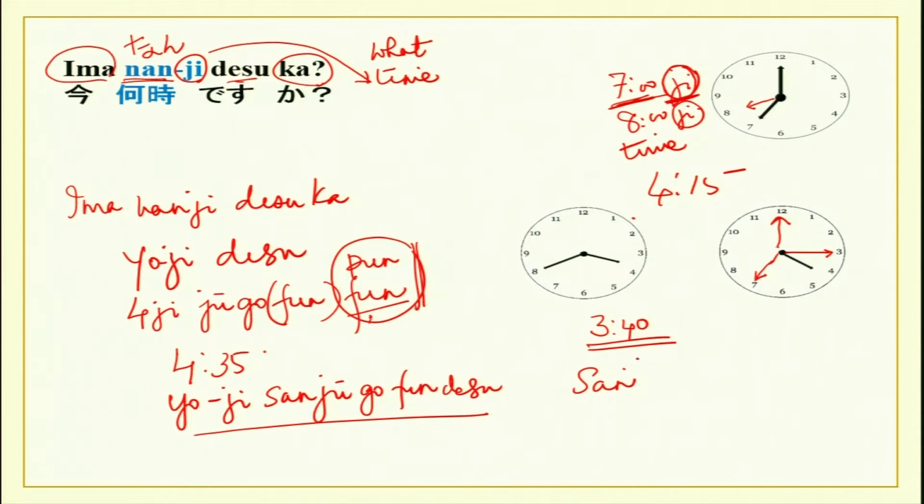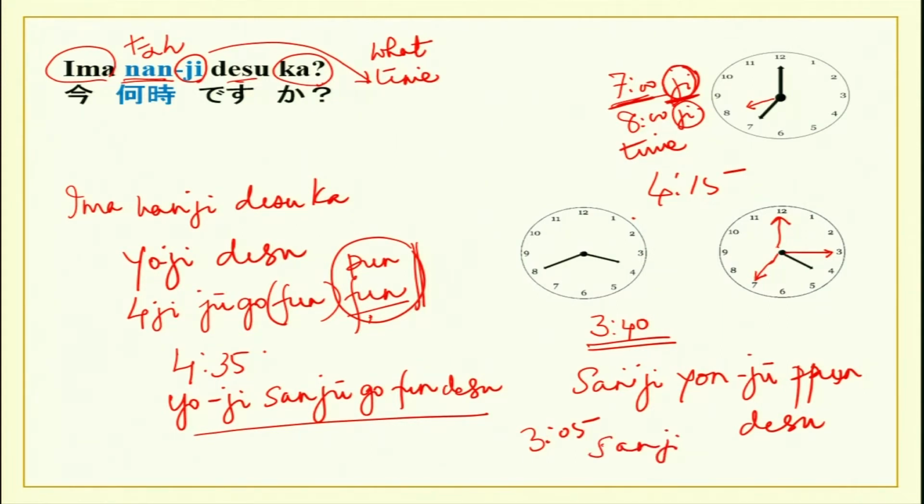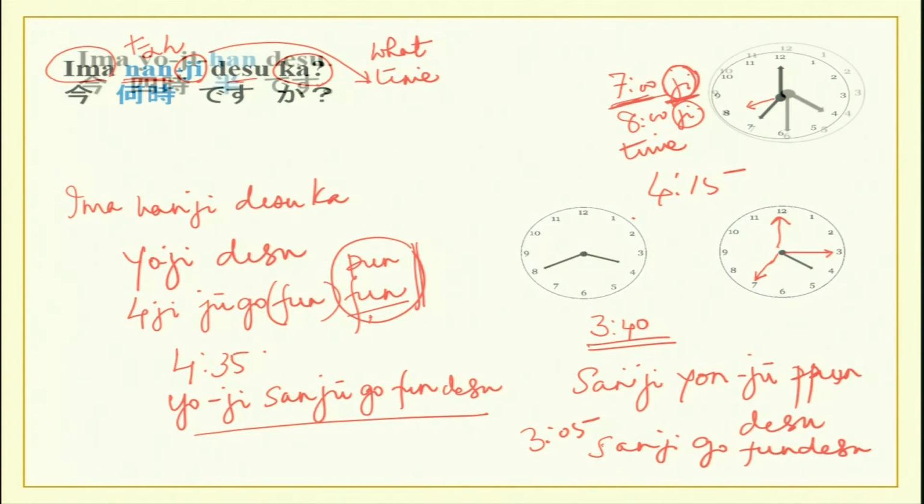Sanji, yonjuu, pun desu. Sanji, yonjuppun desu. This is how you will say. If it is 3:05, then sanji gofun desu. You can practice like this for 10, 15, 20, 25, 30 and memorize your minutes and time.